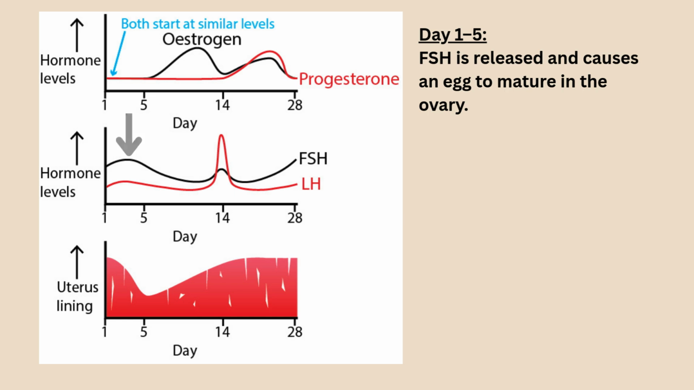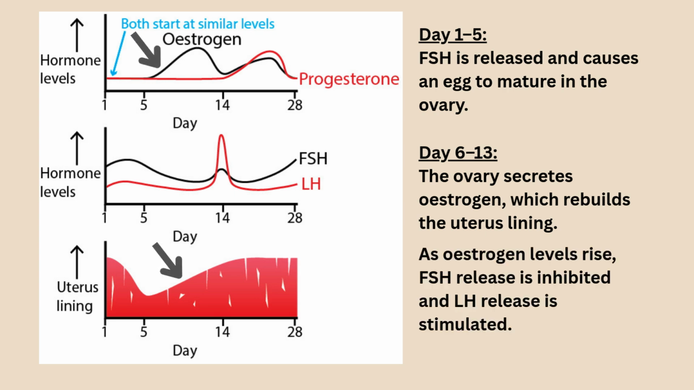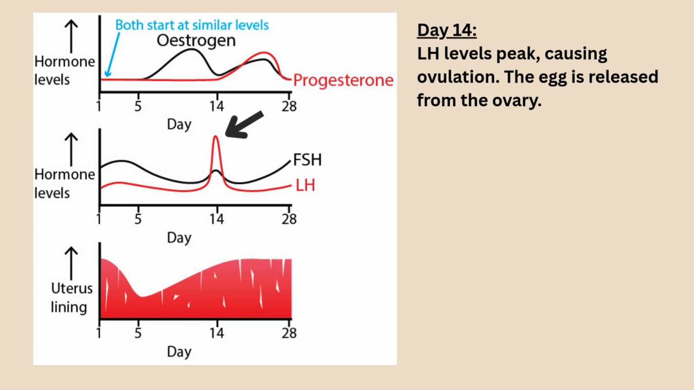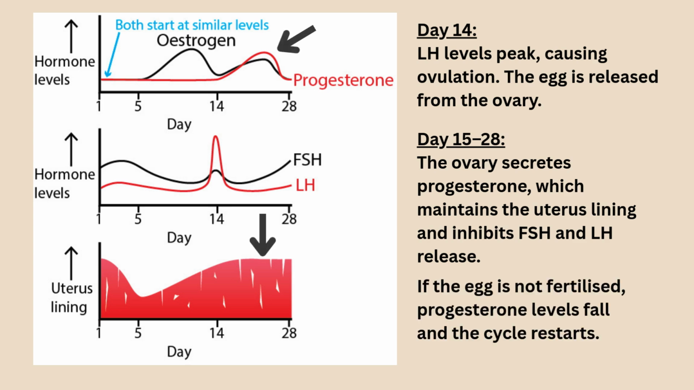Days 1 to 5, FSH is released from the pituitary gland and it causes an egg to mature in the ovary. Day 6 to 13, the ovary secretes estrogen, which rebuilds the uterus lining. As the estrogen levels rise, FSH release is inhibited and LH release is stimulated. Day 14, the LH levels peak, causing ovulation, and the egg is released from the ovary. Day 15 to 28, the ovary secretes progesterone, which maintains the uterus lining and inhibits FSH and LH release. If the egg is not fertilized, progesterone levels fall and the cycle restarts.